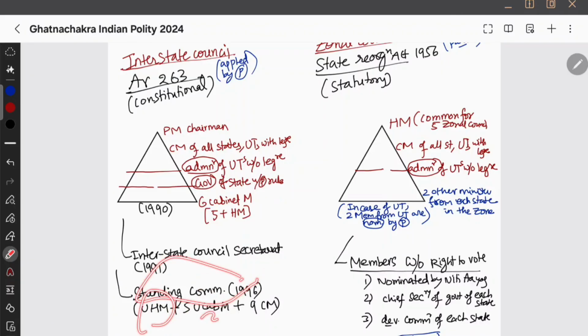Who is in the standing committee? Union home minister, 5 union cabinet ministers and 9 chief ministers. So the standing committee was formed. Anyways, this composition is not so important. Just remember that the Interstate Council Secretariat was formed in 1991, and the standing committee for this Interstate Council was formed in the year 1996.